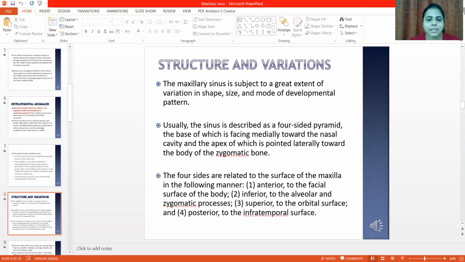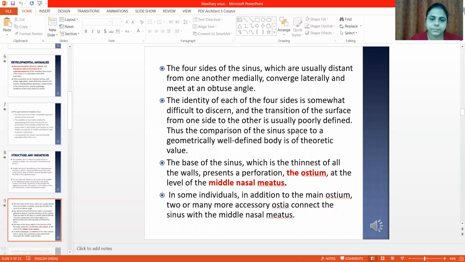The four sides are related to the surface of the maxilla in the following manner. Anterior, related to the facial surface of the body. Inferior, to the alveolar or the zygomatic processes. Superior, to the orbital surfaces. And posterior, to the infratemporal surfaces.